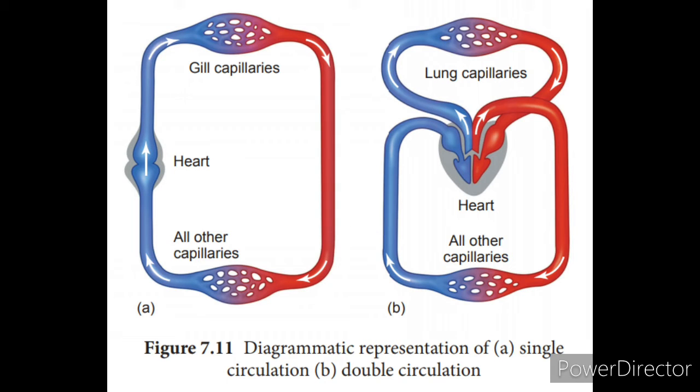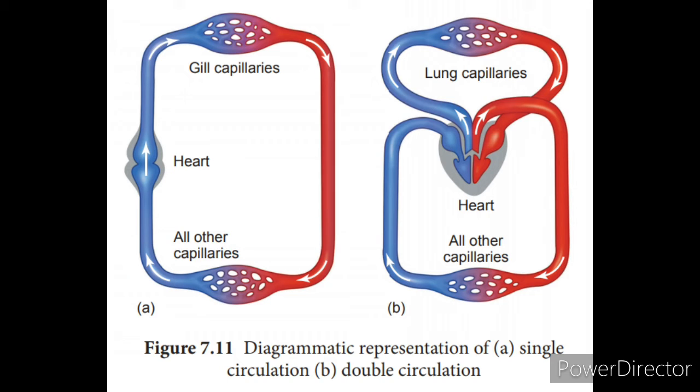Okay, now we'll look at single and double circulation. We already discussed the double circulation in the last video, where Harvey discovered the double circulation. Now let us see the single circulation. In the single circulation, the blood flows through the heart only once. Here you see the blood comes to the heart only once and passes to the body parts.